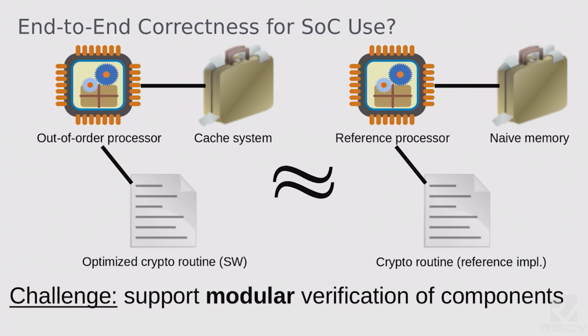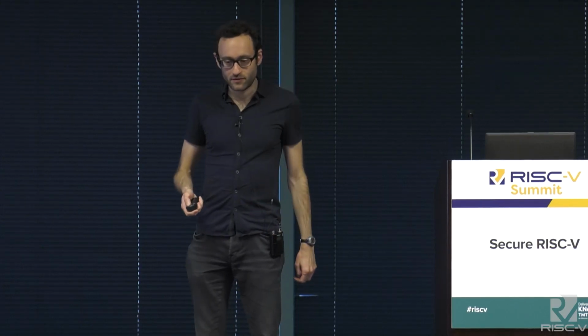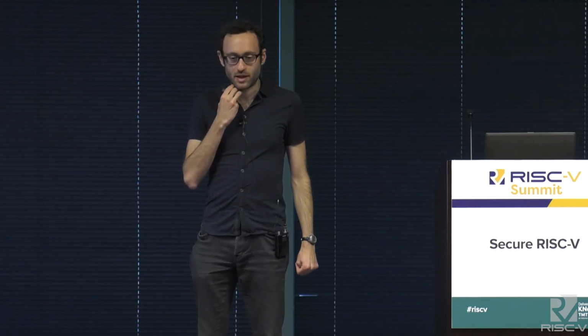The challenge to get that end-to-end reasoning is to decompose this work, the formal validation work, in a modular way where we can analyze each component separately and not get caught up in the emergent complexity of all the pieces fitting together. So we want to basically rearrange it into a picture like this one. I want to focus in, show processor is good, memory system is good, crypto software is good, in a way such that if we do this analysis, we get a theorem for each of these, we can compose those theorems in a black box way to get the correctness of the overall system. So this is the basic kind of analysis that I'm going to be trying to make the case for here.